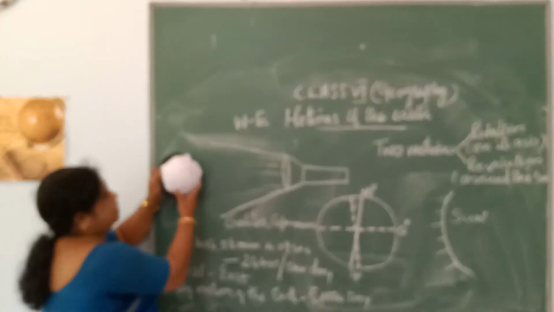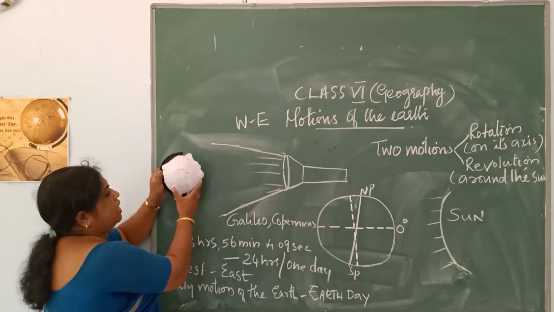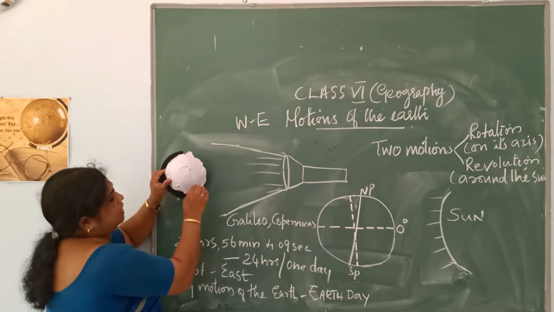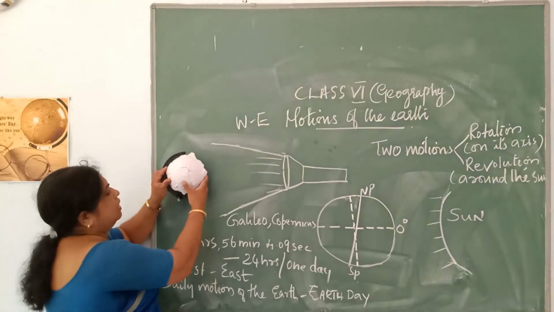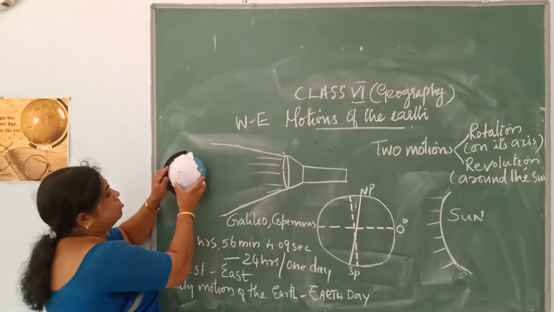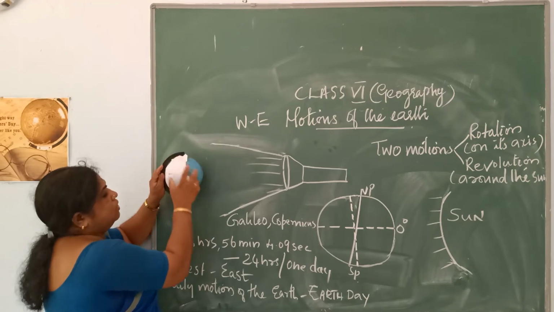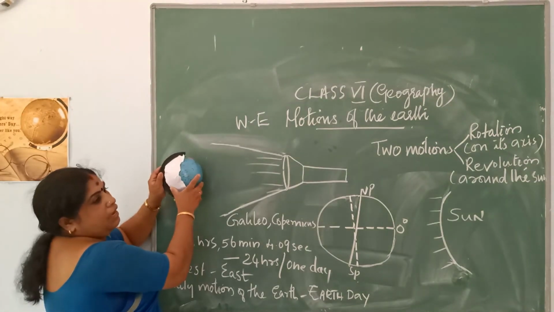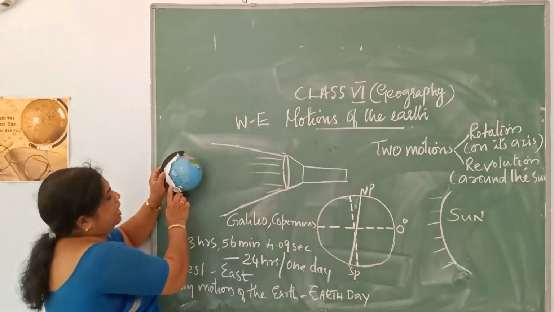The earth is rotating very slowly, and here I have named this area as X, and the earth is slowly moving. See what will happen. The area which was experiencing daytime is now in darkness.